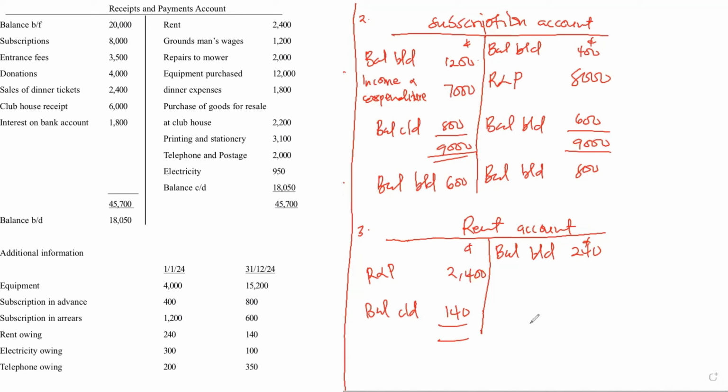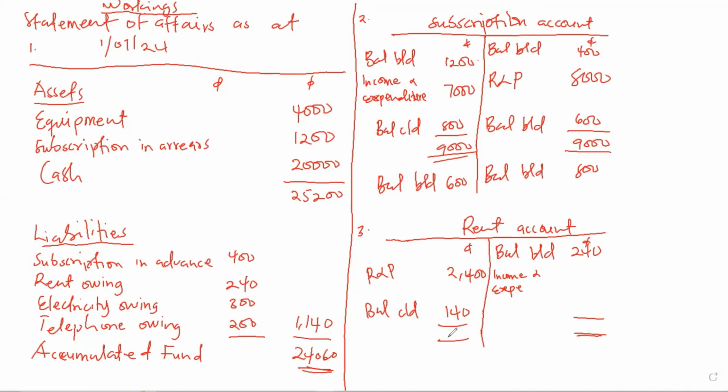When you balance this, you have your income and expenditure on the credit side. So when you balance this, I think you get 2,540. So the difference will come here.